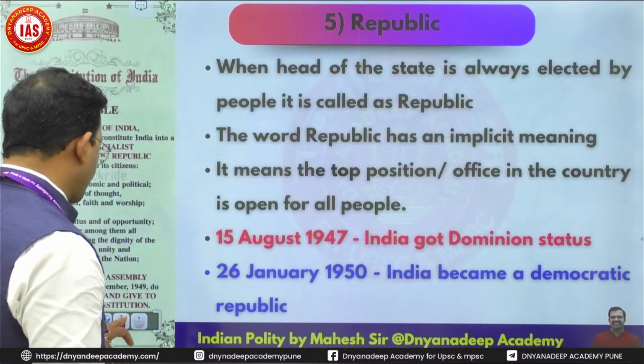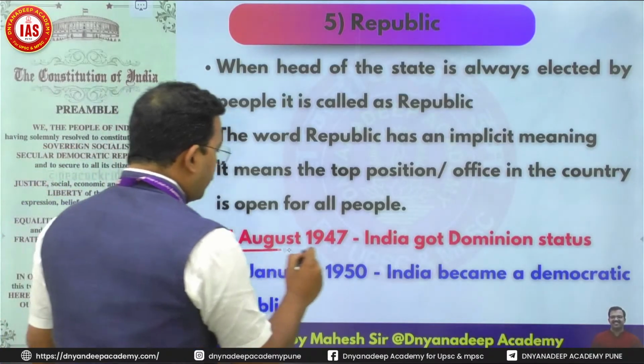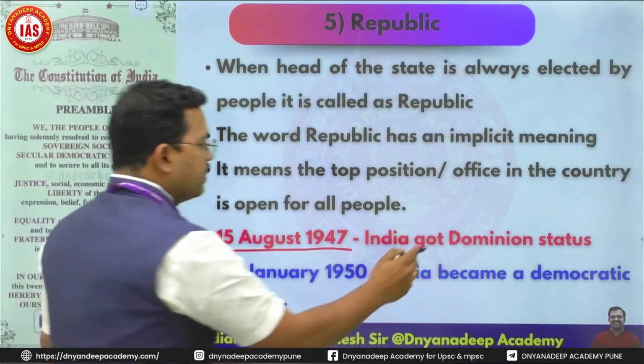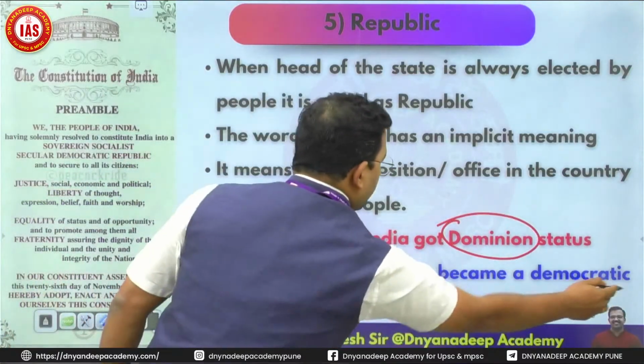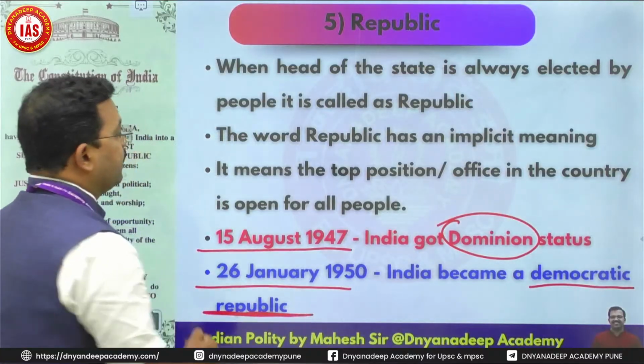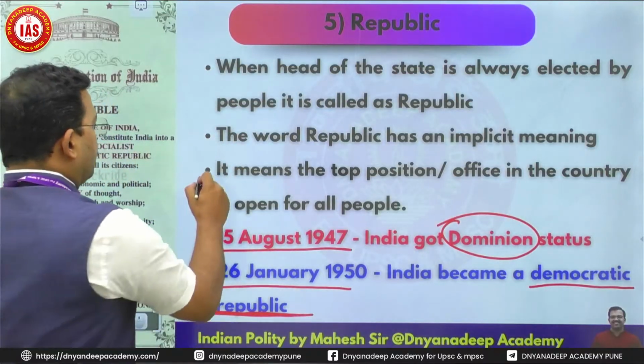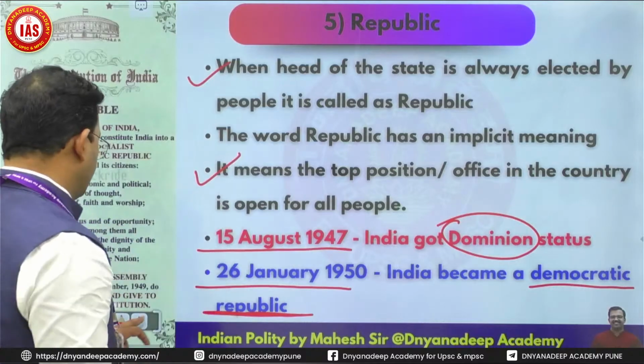Remember, on 15th of August 1947, India got dominion status, and on 26 January, India became a democratic republic country. These two meanings are very, very important.